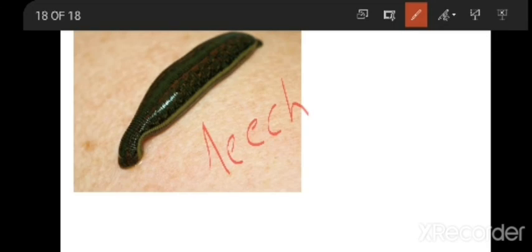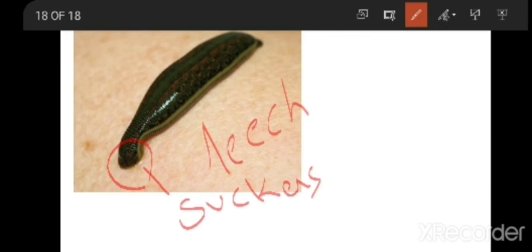Then it has special structures called suckers. This is nothing but suckers. Instead of a mouth, tongue, or teeth, it has suckers. So what it will do is suck the blood. It will suck the blood from our skin directly. It sticks to the skin and sucks the blood from the skin.